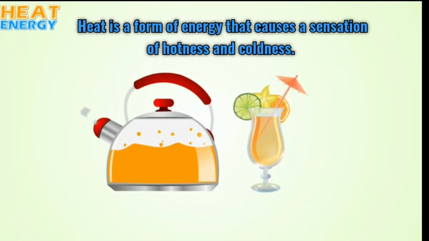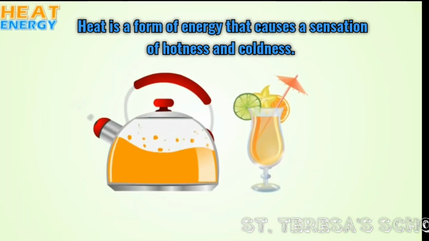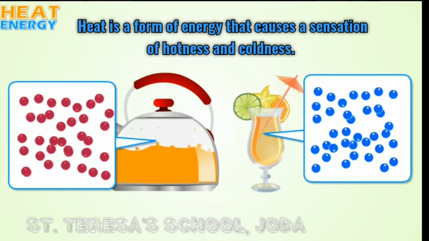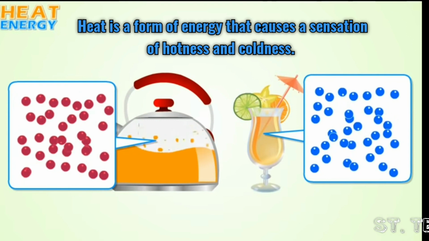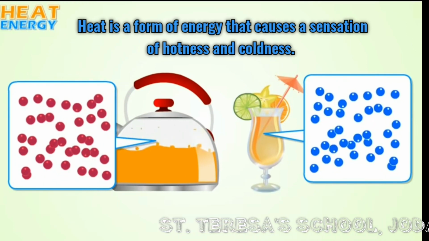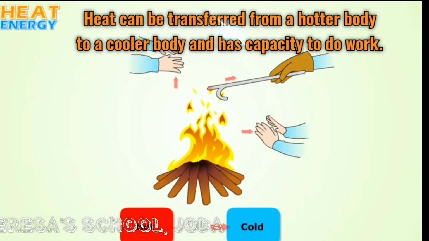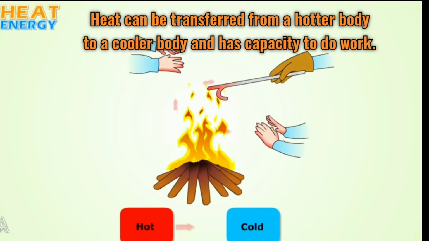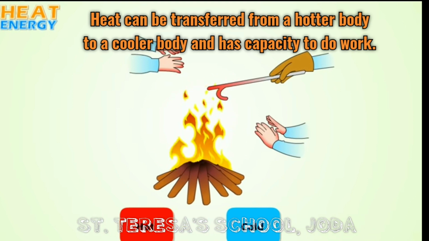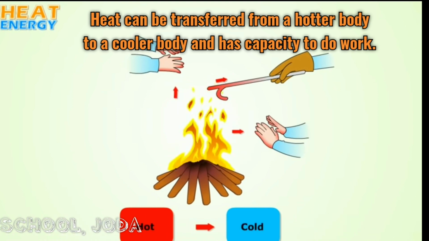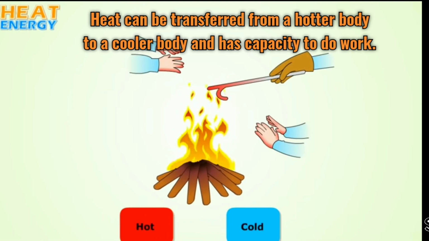Heat energy. Heat is a form of energy that causes a sensation of hotness and coldness. Heat can be transferred from a hotter body to a cooler body and has the capacity to do work. We can feel the heat by our hands.